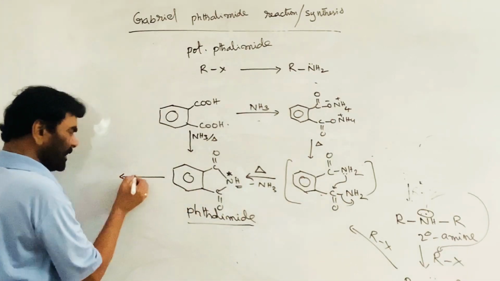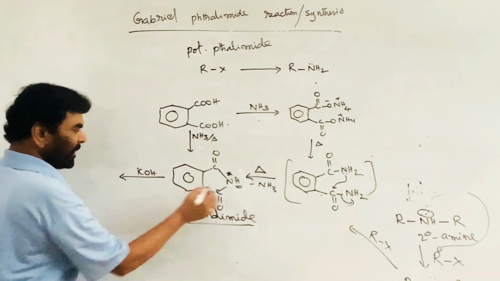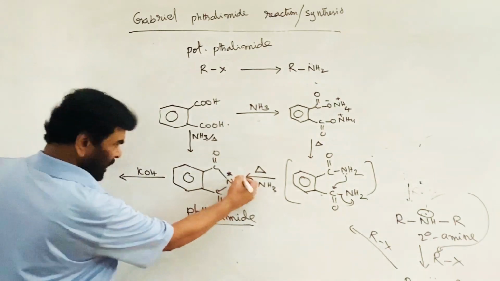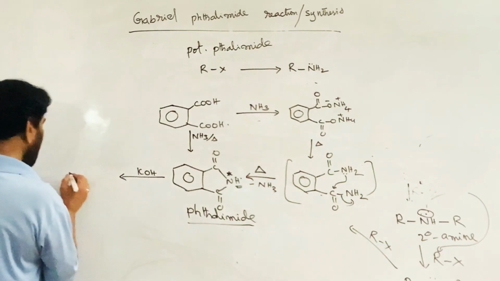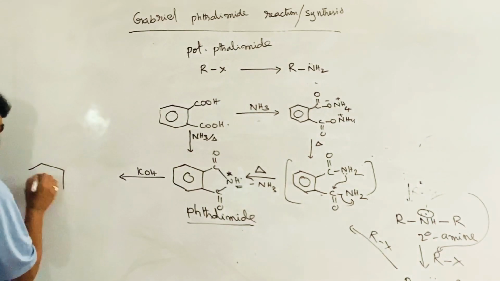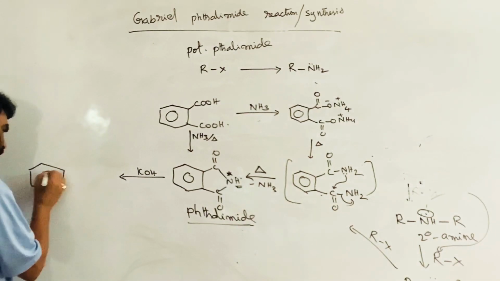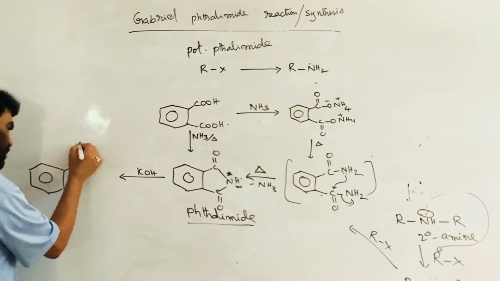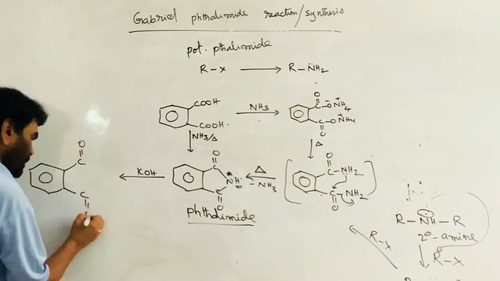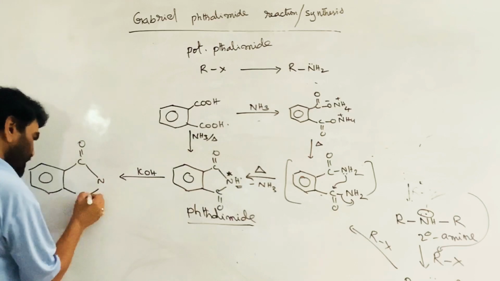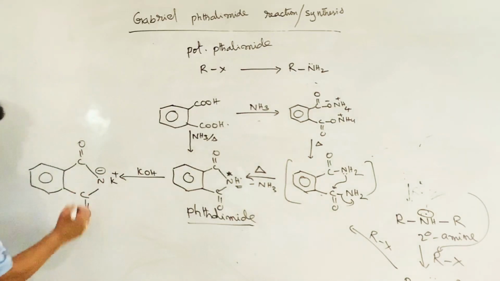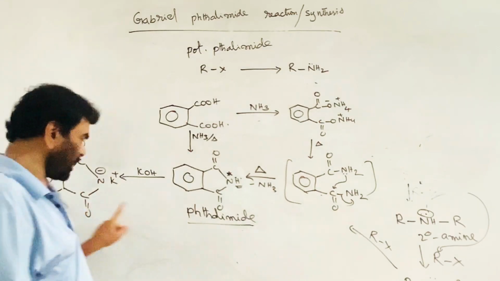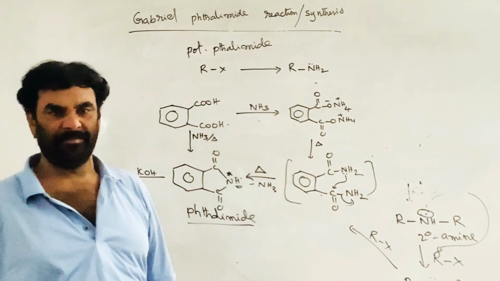So, if you treat with potassium hydroxide, this nitrogen is the proton donor, OH minus ion is the proton acceptor. Now an acid-base reaction takes place. We get C double bond O, C double bond O, and N is converted into N minus. This is formed. This is the potassium salt of phthalimide.